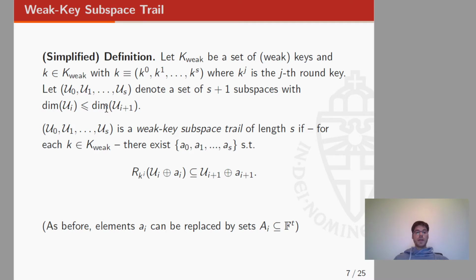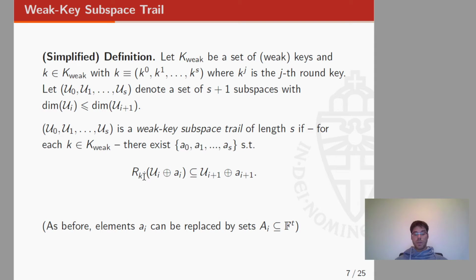So we can fill this gap by introducing weak-key subspace trails. We don't require anymore that the subspace is invariant, but at the same time we don't require anymore that each coset of Ui is mapped into a coset of Ui+1. As in the case of invariant subspace, we just require that some cosets of Ui are mapped into cosets of Ui+1, depending on the value of the key.